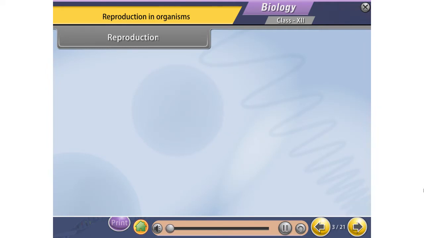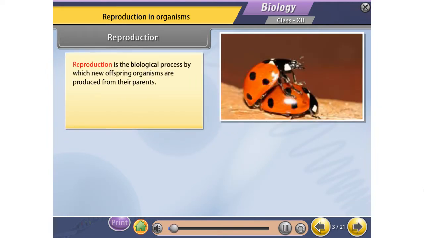Objectives. Reproduction. Reproduction is the biological process by which new offspring organisms are produced from their parents. There are two modes of reproduction: asexual reproduction and sexual reproduction.